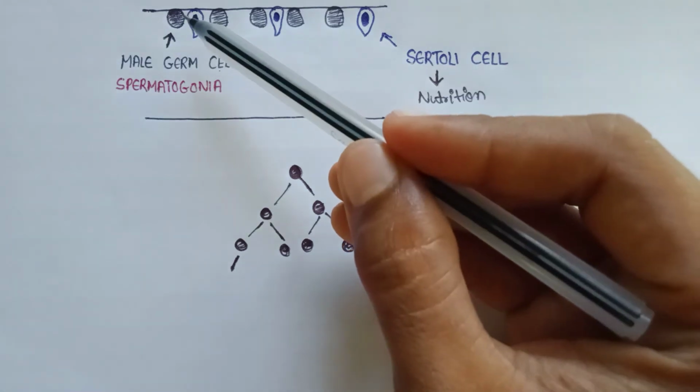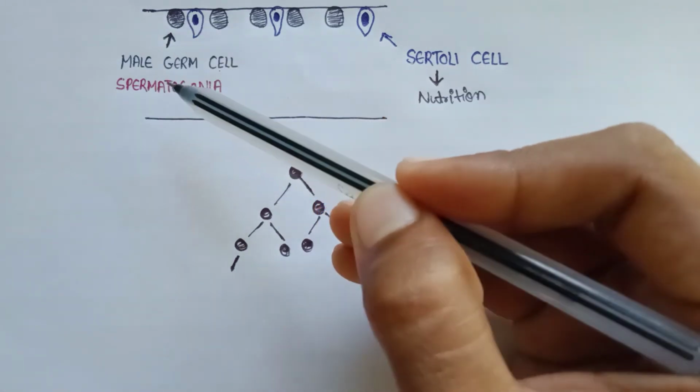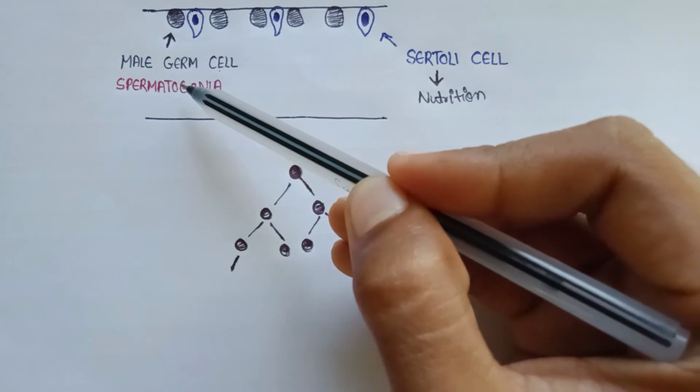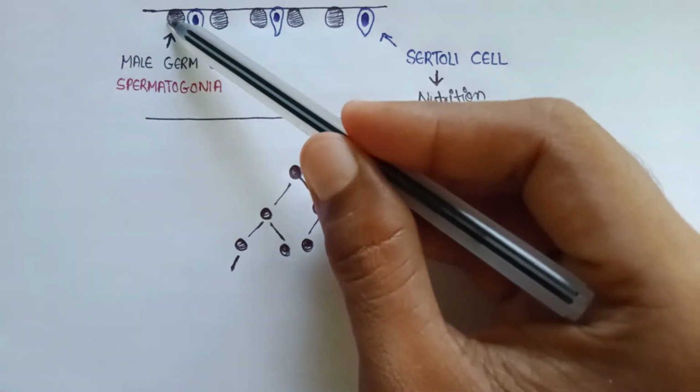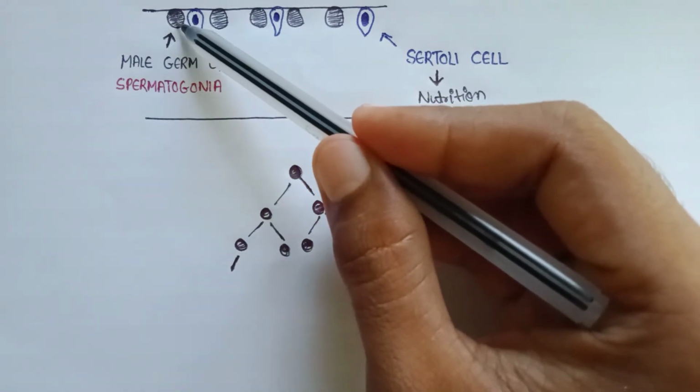First is the male germ cell, also known as spermatogonia. The male germ cell undergoes meiosis. This one male germ cell will undergo meiosis and form 4 sperms.